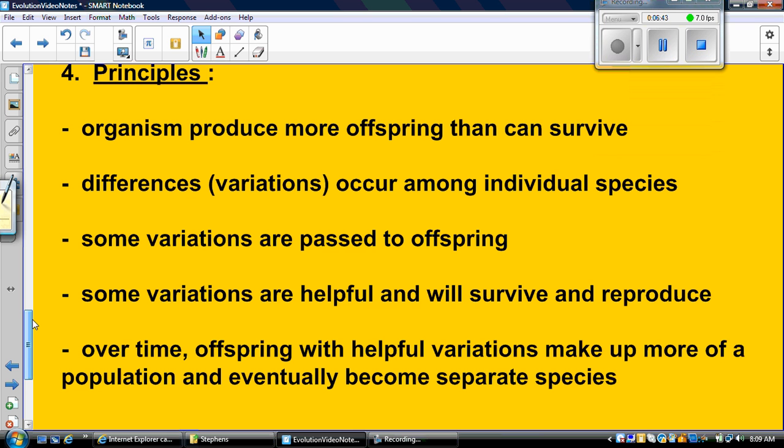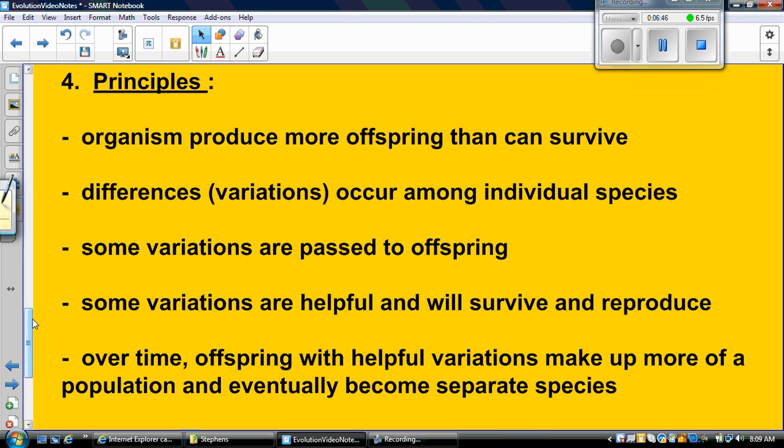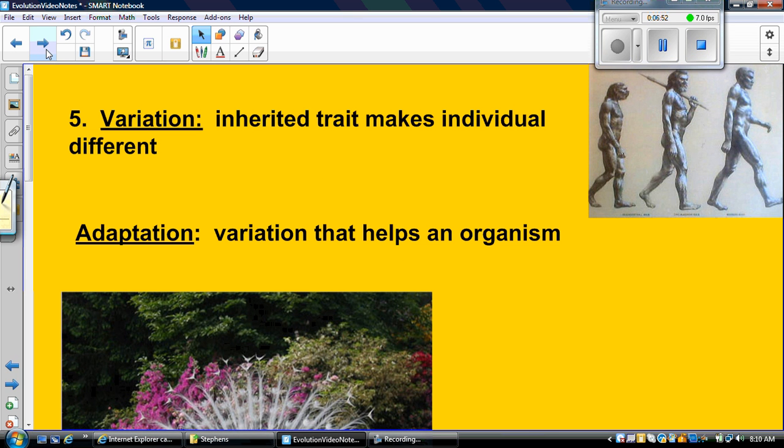So please make sure you get these down in your notes. These are the 5 major principles that Darwin found out by studying evolution. Okay, so again, a variation is an inherited trait that makes an individual different. They can either be helpful or harmful. If it is a helpful variation, then we call it an adaptation. So an adaptation is only something that helps an organism survive.